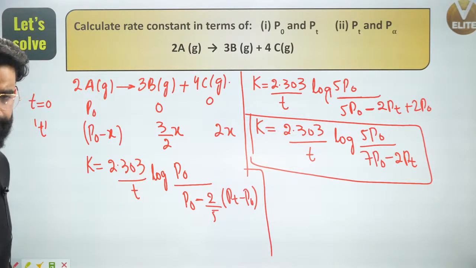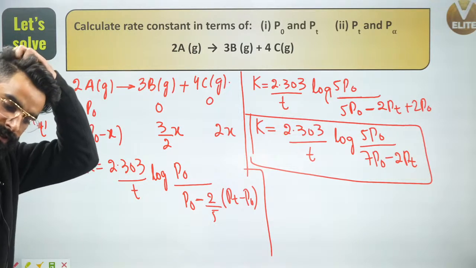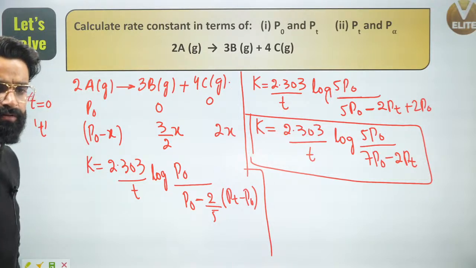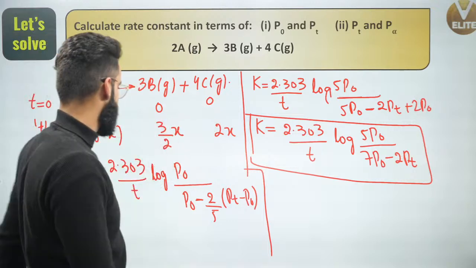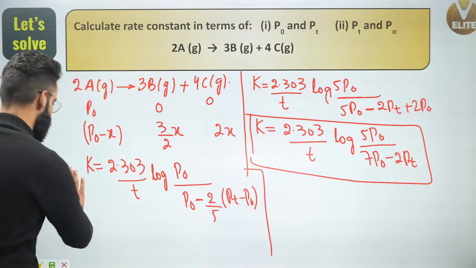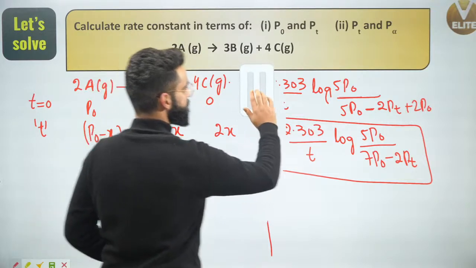Yeah? Let me know in the chat box if it's clear to everyone. There is one part of the question still left. That is the calculation in terms of Pt and P infinite. Now see how that part of the question is to be solved. Understand properly what I'll say, okay?